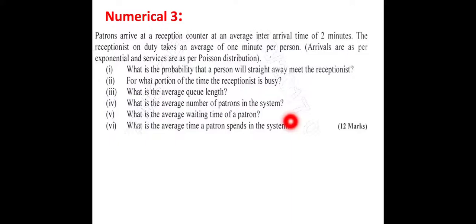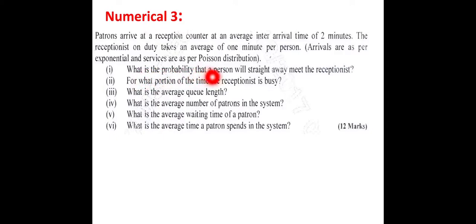Now let us go to the third problem. It is also a previous year question paper problem. Patrons arrive at a reception counter at an average interval time of 2 minutes, that is, one patron arrives every 2 minutes. The receptionist on duty takes an average of 1 minute per person. Arrivals are as per exponential and services are as per Poisson distribution. So many parameters are asked here.